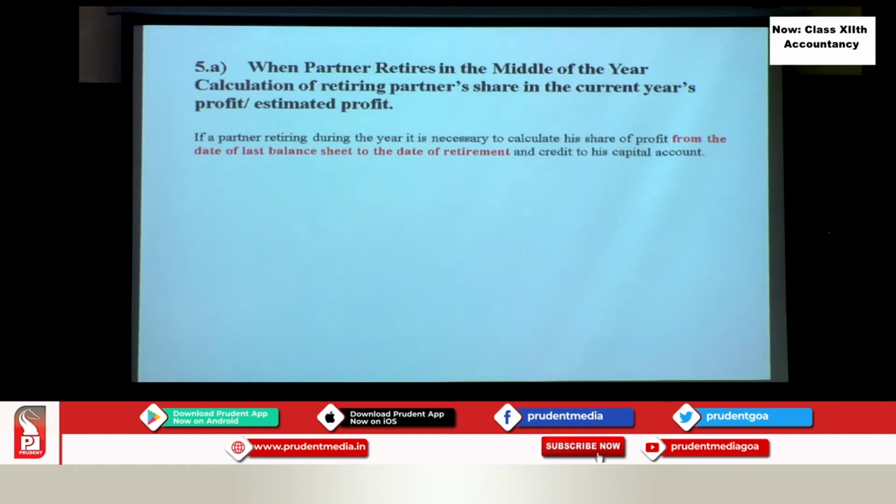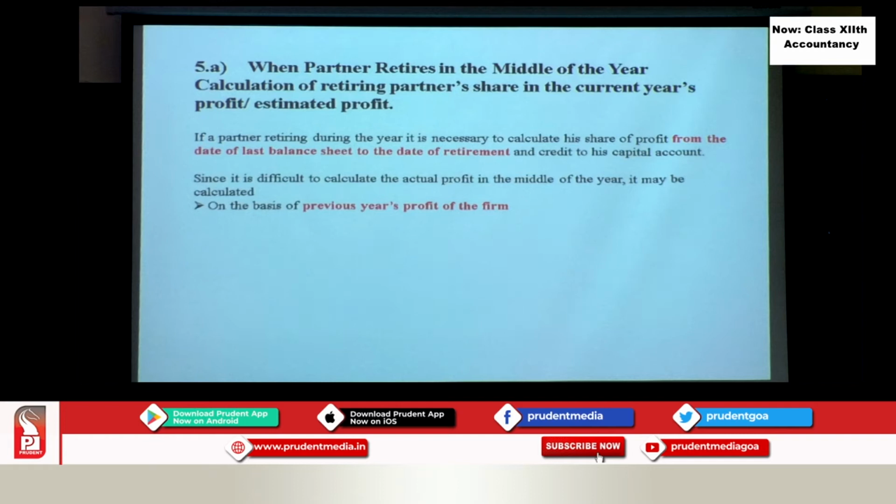Okay, if a partner retires during the year, it is necessary to calculate his share of profit from the date of last balance sheet. This is very important. It is actually shown you in the red, so I don't have to mark it. Okay, so please read from the date of last balance sheet till the date of retirement, and it is credited to him. Okay. Since it is difficult to calculate the actual profit, it is calculated based on certain important aspects.